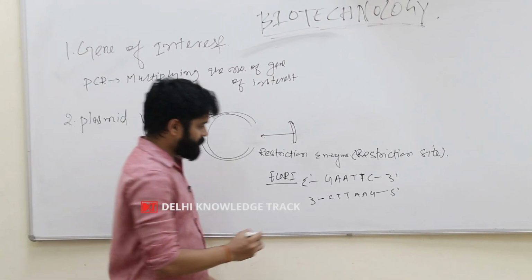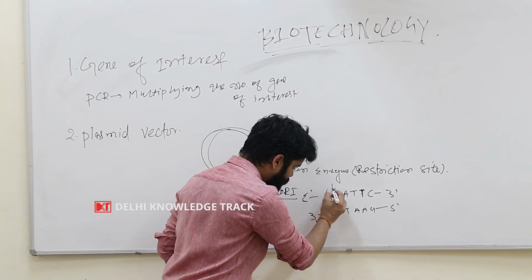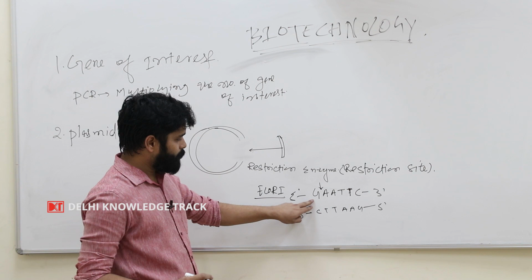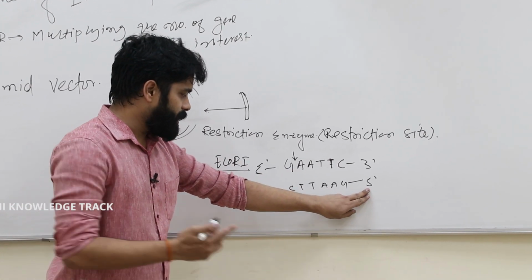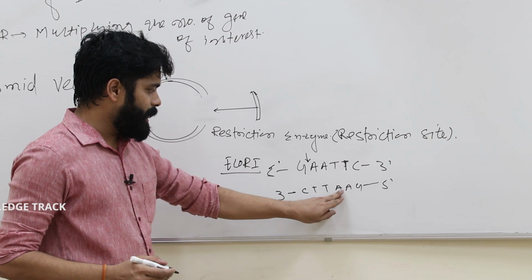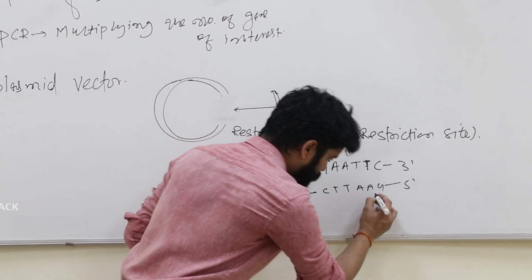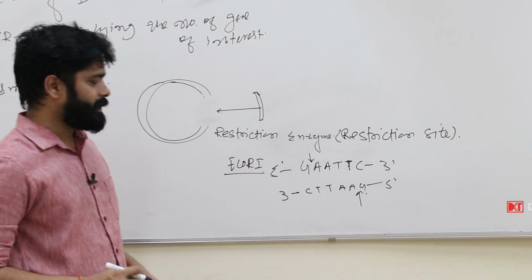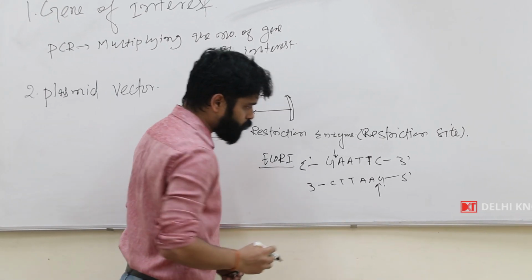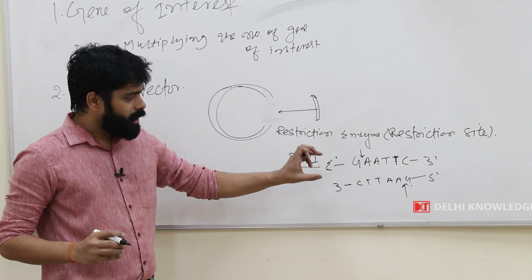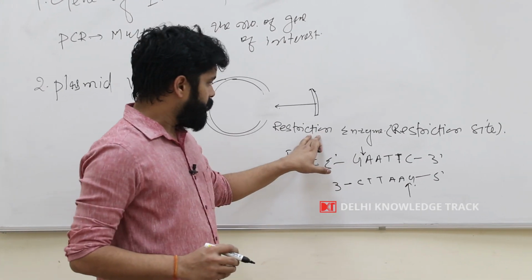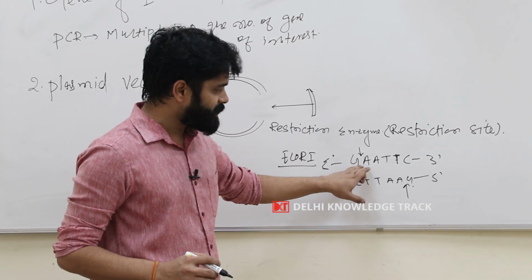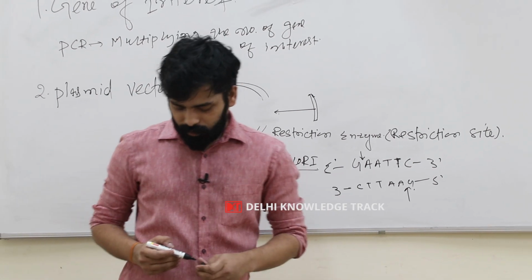And EcoR1 recognizes a place in between G and A. So from 5' it is G, A, A, T, T, C, and from the other side it will also be G, A, A, T, T, C. And here the enzyme will cut at this place. So this is called a palindromic sequence, and this site is called the recognition site for the restriction enzyme EcoR1. This is the restriction site for EcoR1.